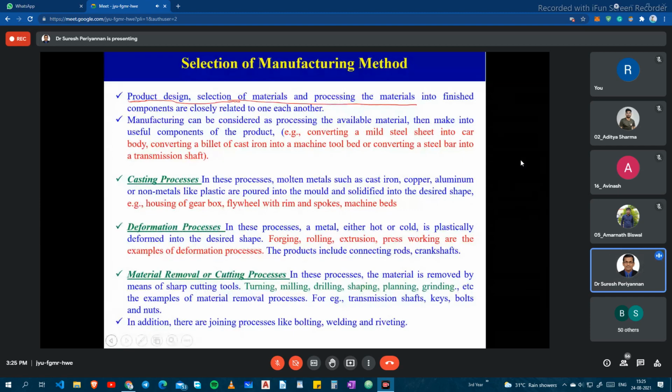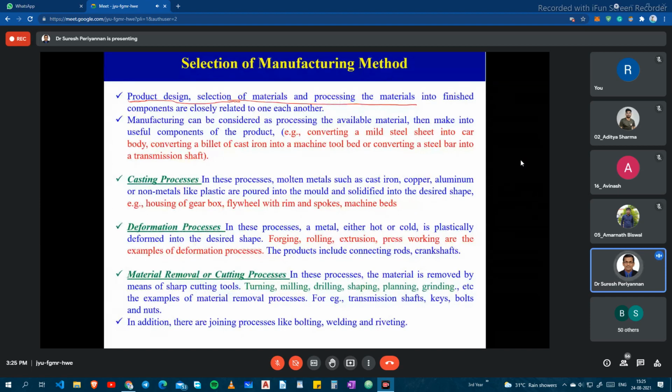So metal removal can also be necessary even if you complete the shape of the component with the help of the casting process. If it is necessary, we have to go for a machining process. For example, you already prepared your component with the casting process, but the surface finish is not good, then we have to go for the machining process.